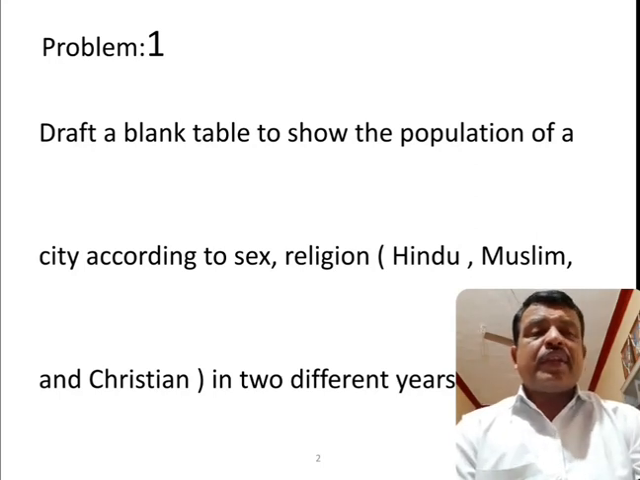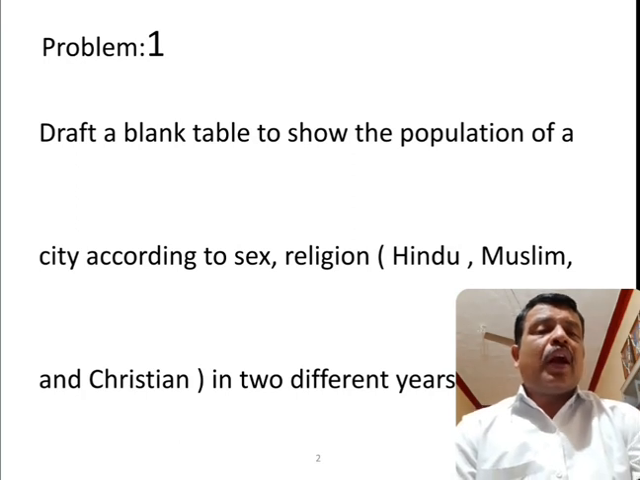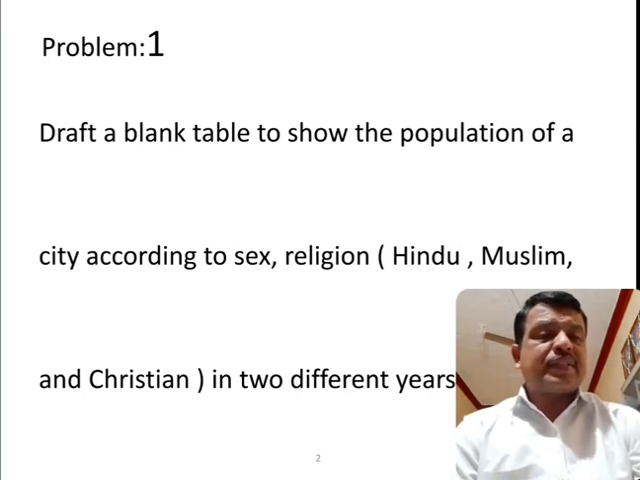So try to understand the question, very simple. Draft a blank table. So no figures are given in the problem. And show the population of the city according to the sex. According to the sex means the men and women. And religion, they are given here: Hindu, Muslim and Christian, in 2 different years.